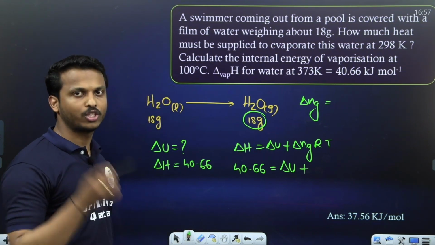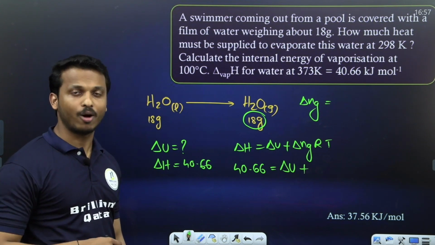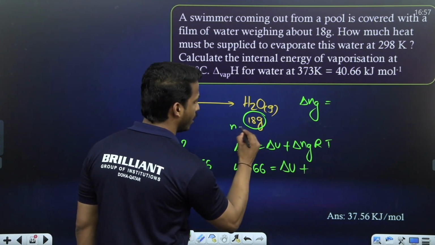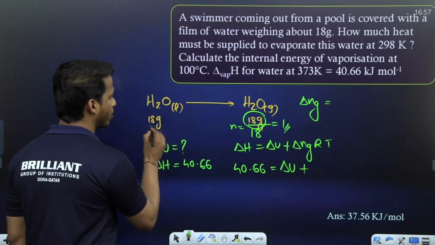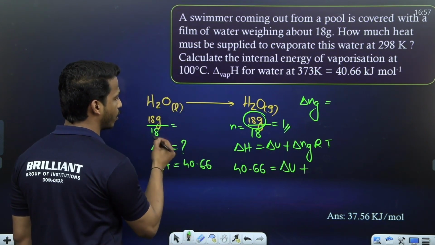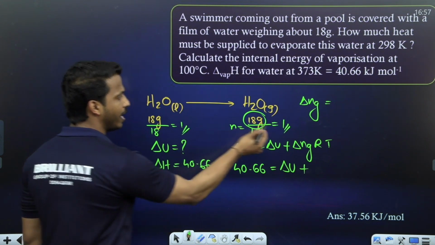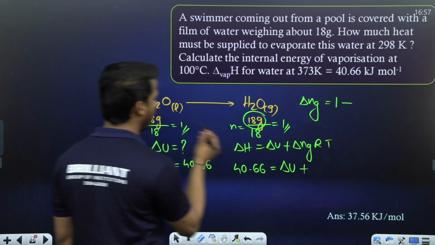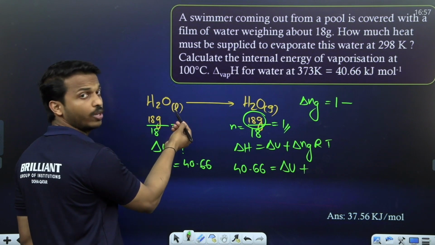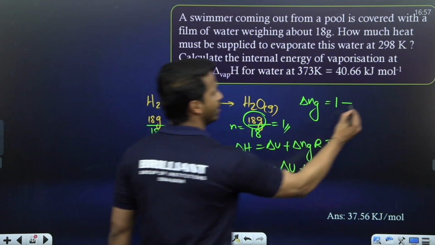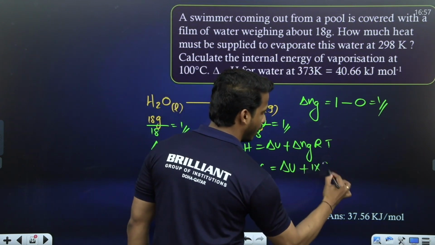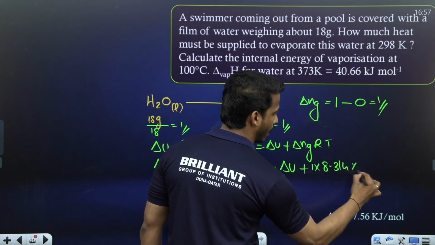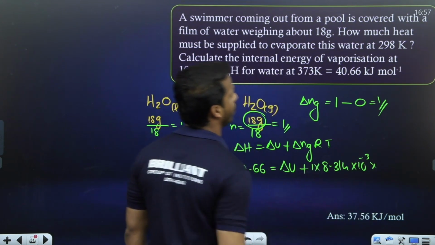You know H2O molar mass is also 18 gram. How do we calculate the number of moles? Given mass by molar mass, which equals 1 mole. So how many gaseous product moles? 1. How many gaseous reactant moles? 0. There is no gas, dear all. The reactant is liquid. So delta Ng is 1 mole. So 1 into 8.314 into 10 raised to minus 3 into the temperature.